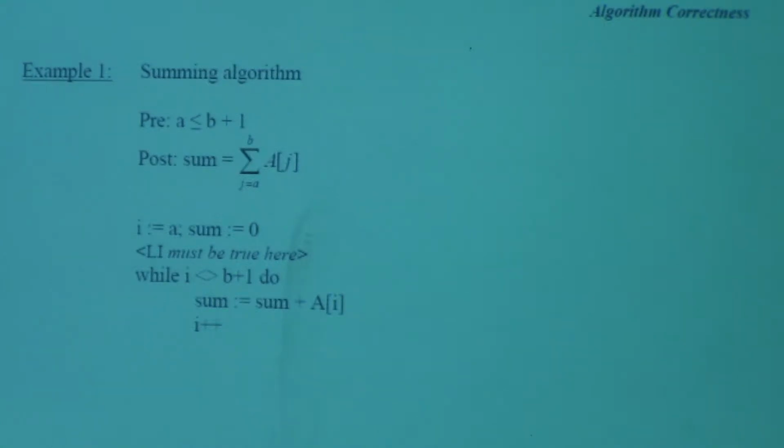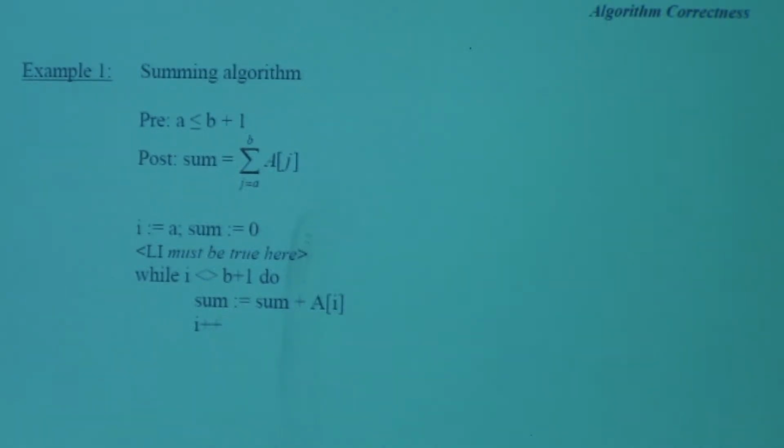So, it'll be true before the iteration, and it might change, but then it's going to be locked in again. So it's always true before each iteration. Okay, so let's take a look at this. Now, look at the postcondition. The postcondition says that sum will be all the elements added together.